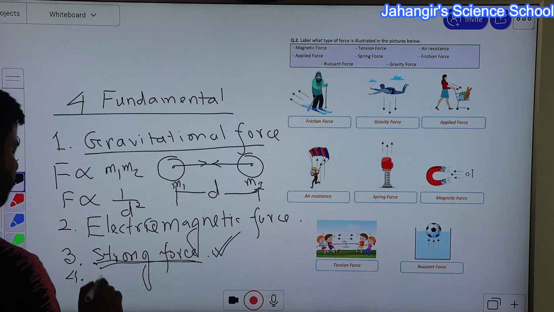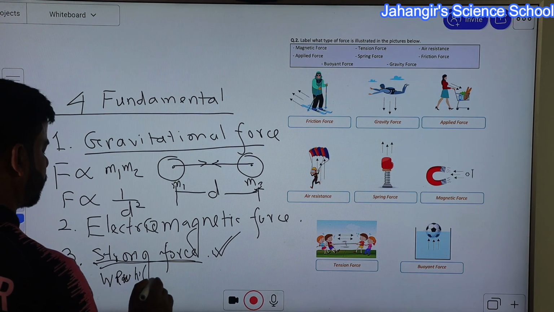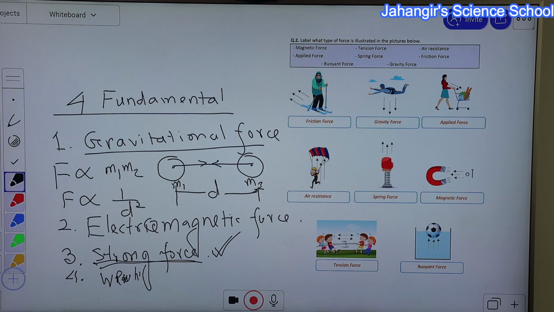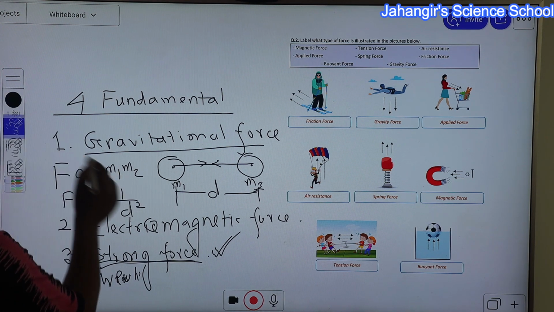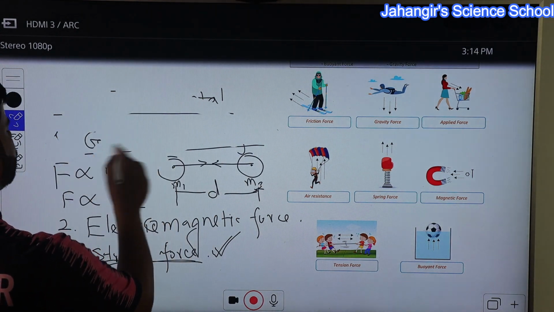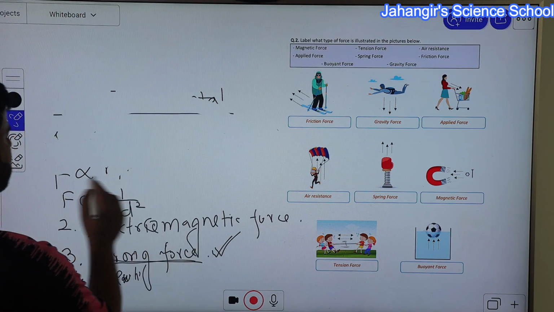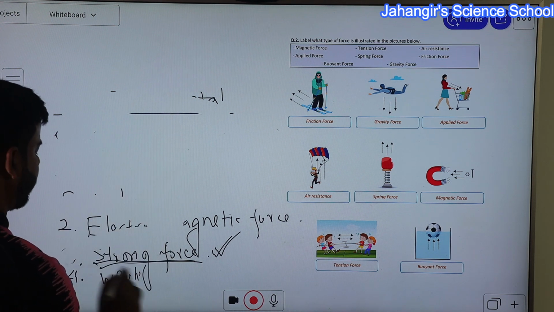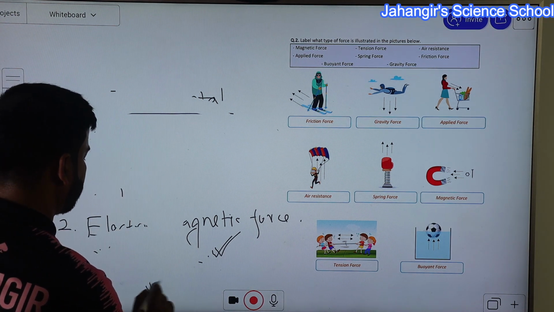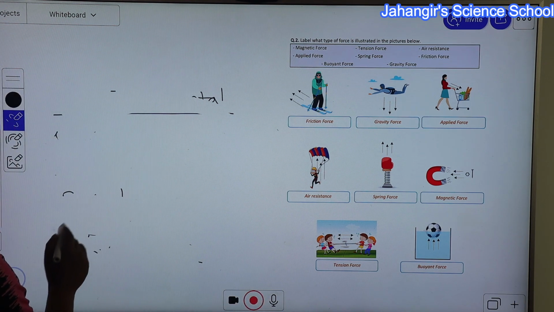Number 4, weak nuclear force. Weak nuclear force means when the neutron number is more than the proton number inside the nucleus, then a repulsive force is produced among nucleons, and they become unstable. That force is known as weak nuclear force. So weak nuclear force is produced due to imbalance of proton and neutron inside the nucleus.